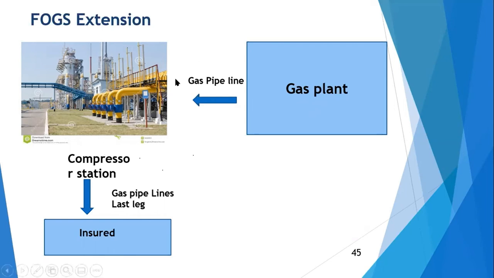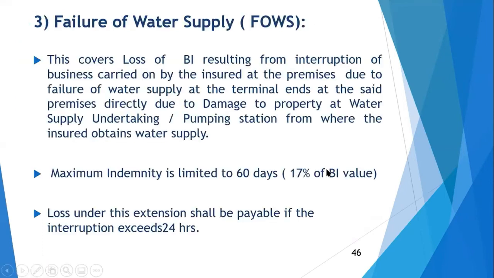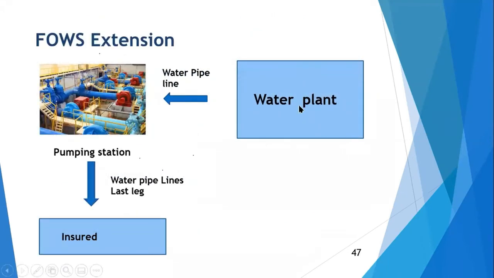There can be a series of pumping stations, but we are concerned with the last pumping station from where you are getting the gas. Now, same formula applies to failure of water supply. Here, instead of gas, water plant, pumping station, and then client. Everything is same. So there are three extensions, FOES, FOGS, and FOWS, failure of water supply.